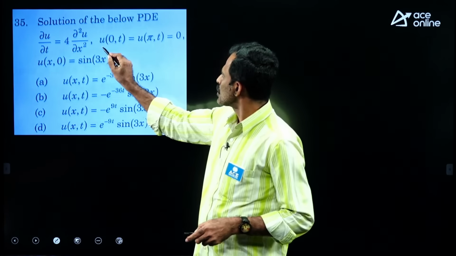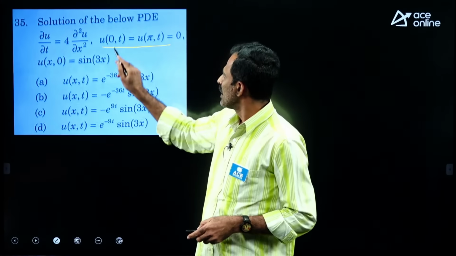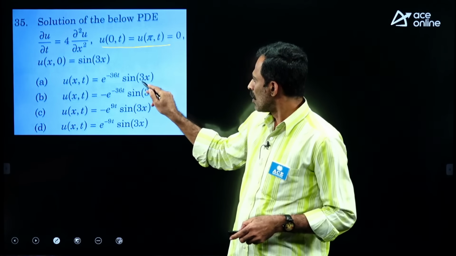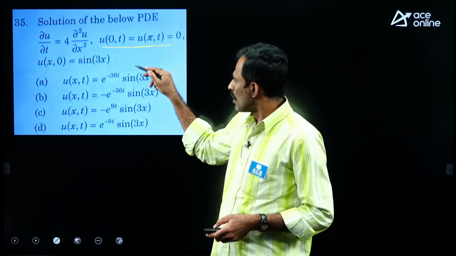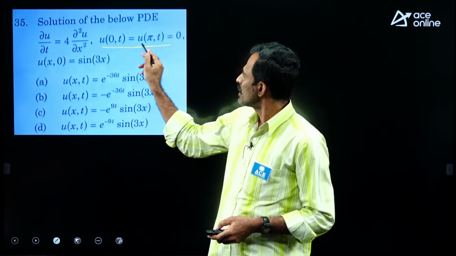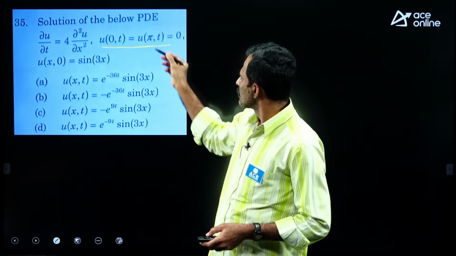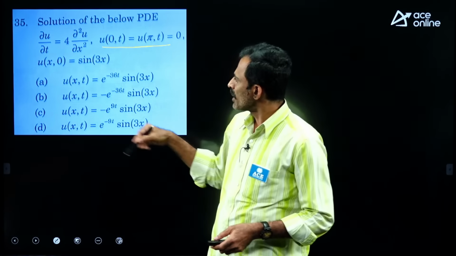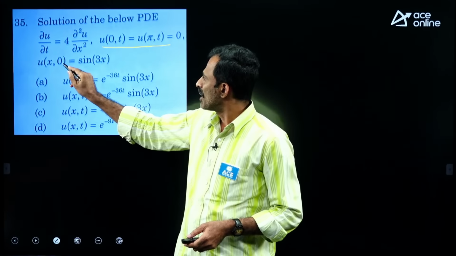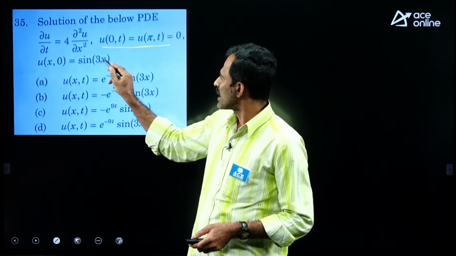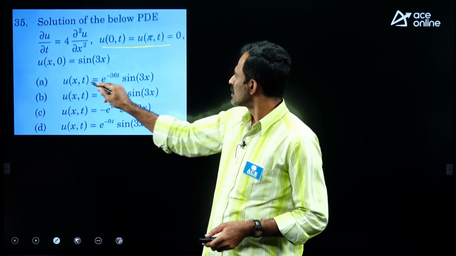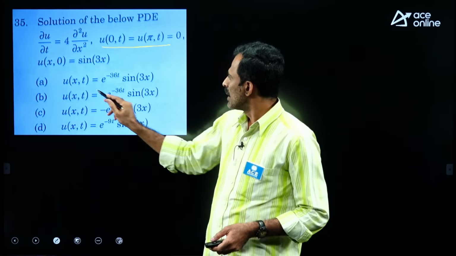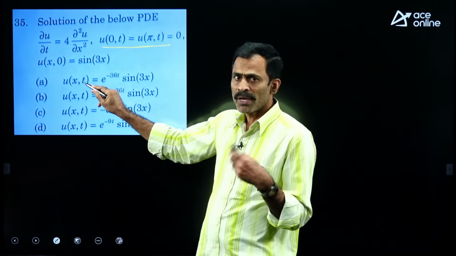Now when you consider these two initial conditions, at x equal to 0, all the options will satisfy. With this condition also, all the options will satisfy. So using this, we cannot choose the correct answer. Now we can try the other condition, the last condition. At t equal to 0, the function is sin 3x. At t equal to 0, this is e power 0, 1, and this is equal to sin 3x. This is satisfied with option A, may be the answer.